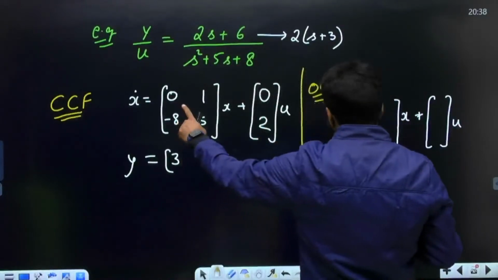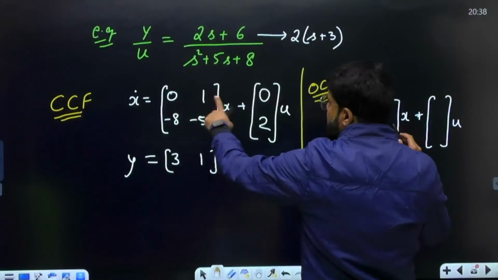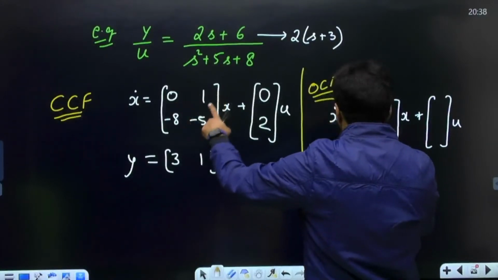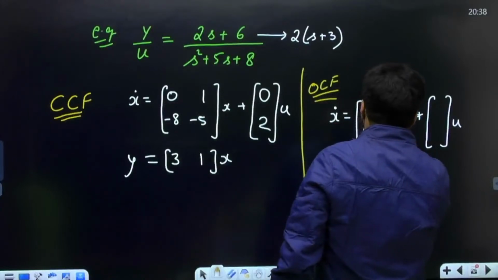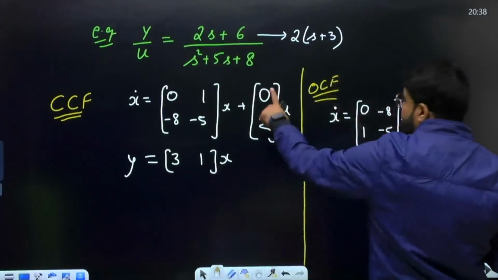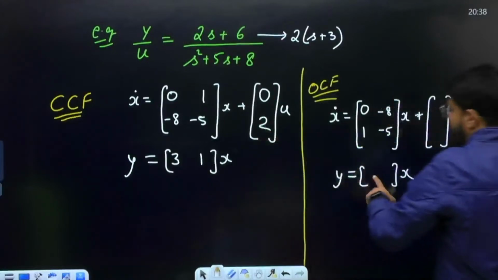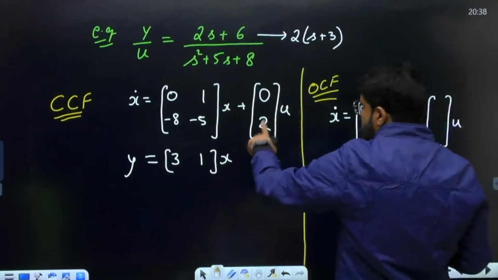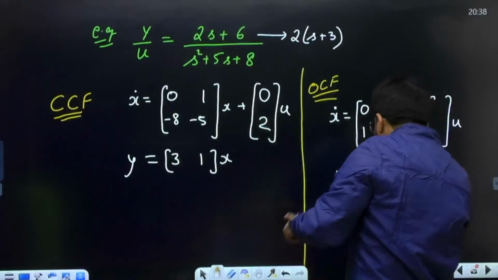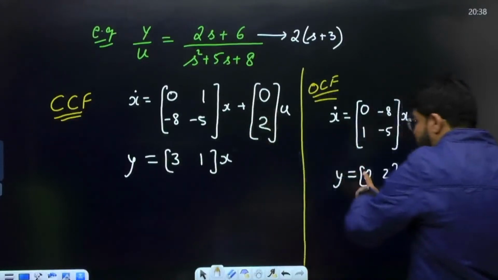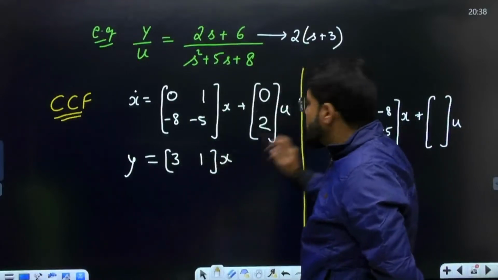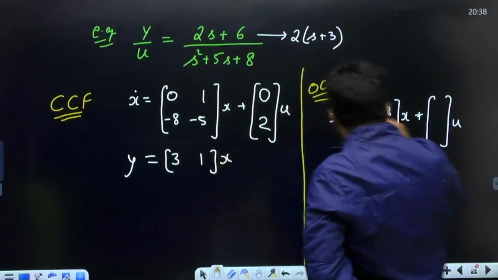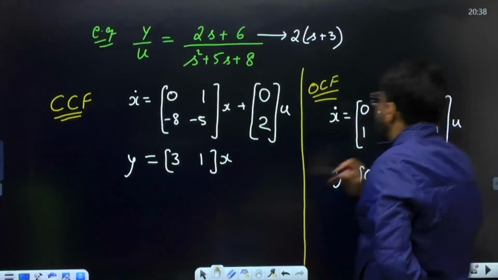Whatever is the A matrix here, take the transpose. Transpose means the row becomes column. The first column is 0, 1, and the second row becomes the second column, so minus 8, minus 5. Now whatever is B, take the transpose and write it in place of C, so 0, 2. B transpose goes to C, and whatever is C, take the transpose and it goes to B. So this row 3, 1 becomes column 3, 1, and this goes to the C.